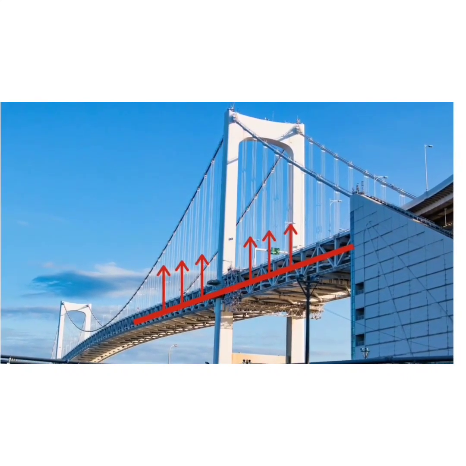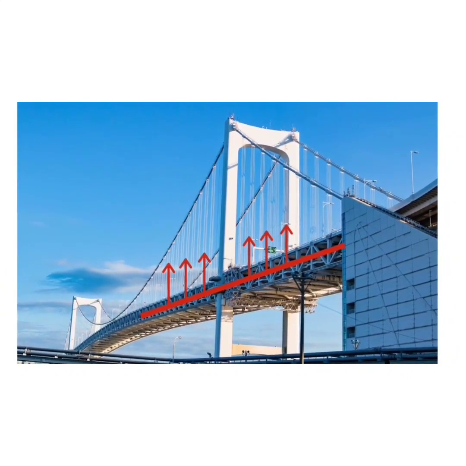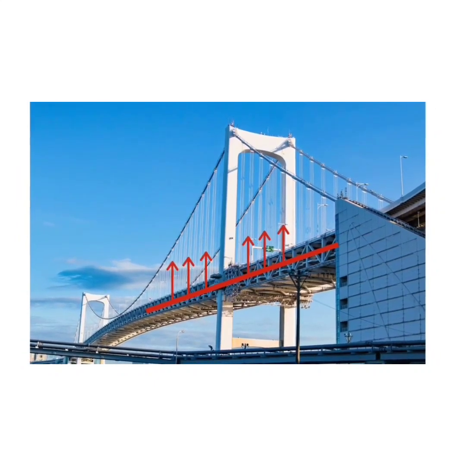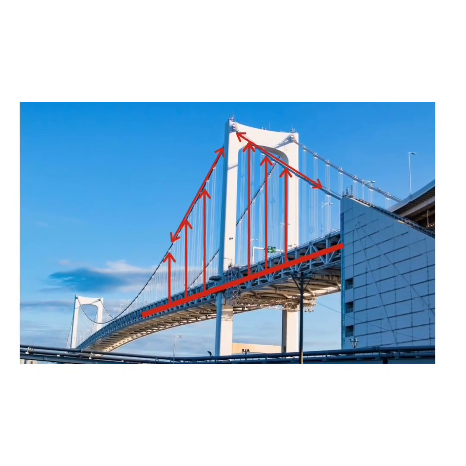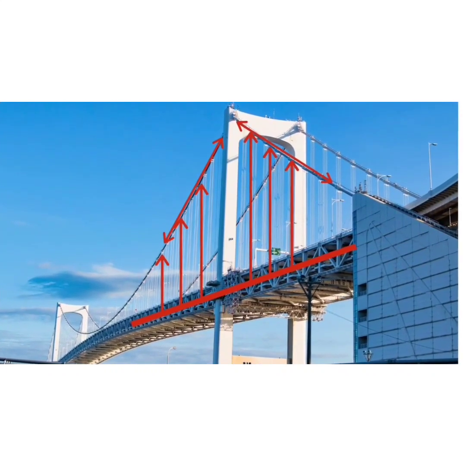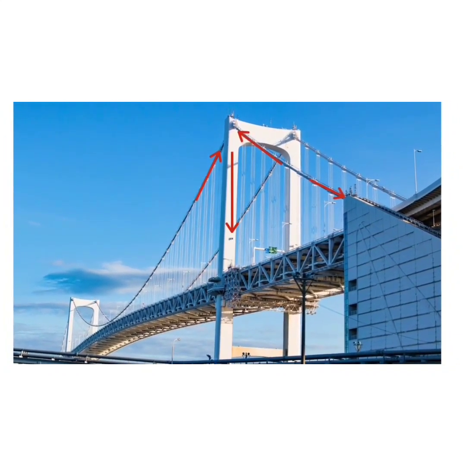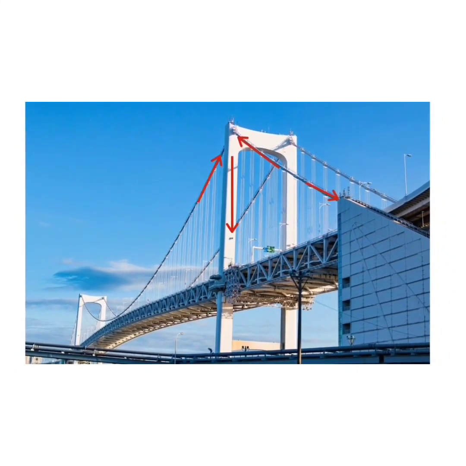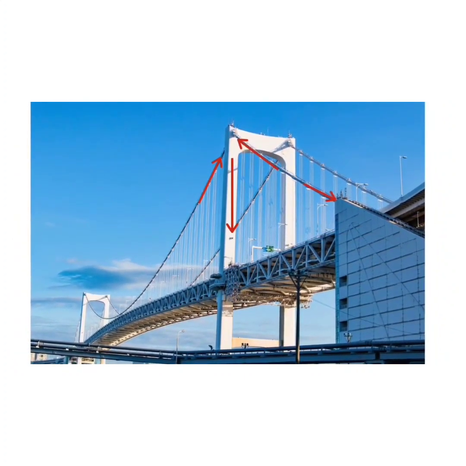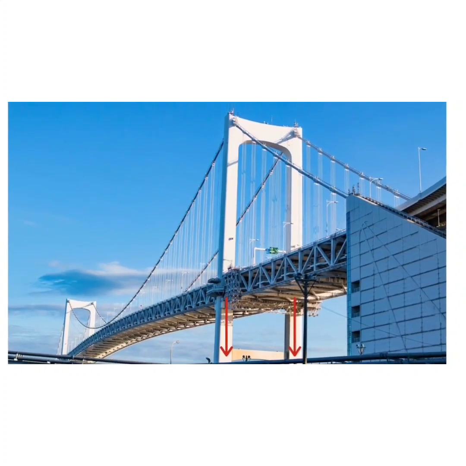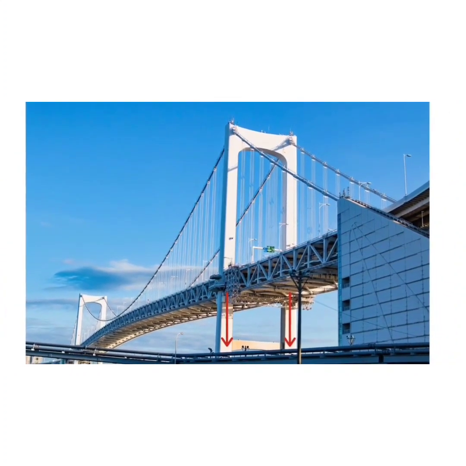The load from the deck or roadway is transferred to the vertical suspenders. The vertical suspenders transfer the load to the main cables. The main cables transfer the load to the towers and to the anchors placed at the end. Finally, the towers transfer the load to the foundation placed below the ground.